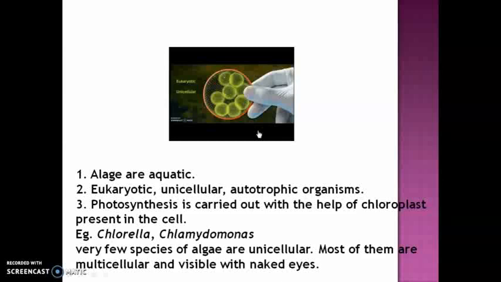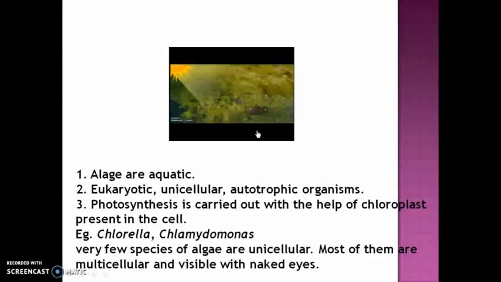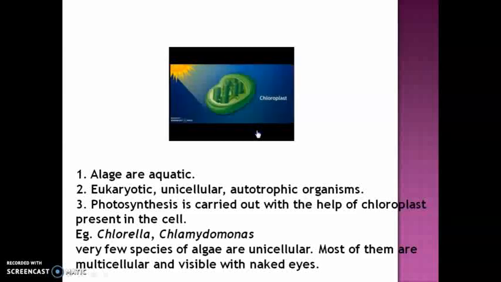These are eukaryotic, unicellular and autotrophic organisms. Eukaryotic means the cell is very well developed. Unicellular means single cell. What is autotrophic? Autotrophic means organisms that can make their own food, and algae can very well do that because they have green color chloroplast present. Photosynthesis is carried out with the help of chloroplast. This is how the chloroplast looks from inside, and this is present in the cell.